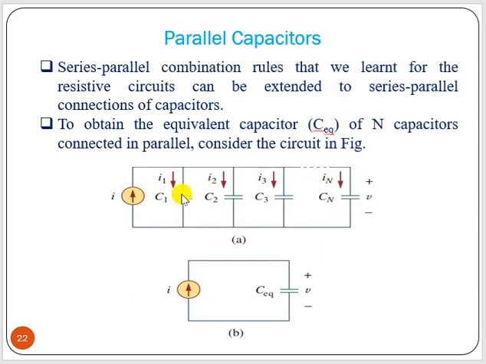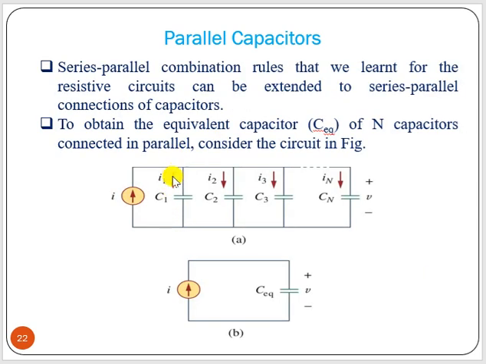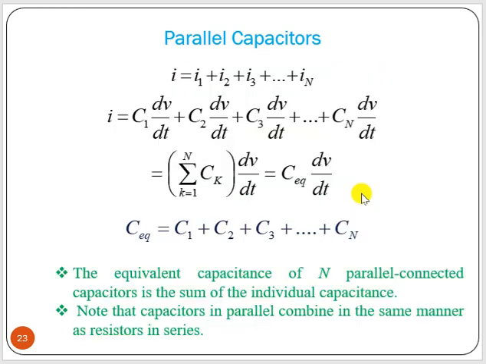That is current division, and the voltage drop will be the same. So I equals C1 dV/dt. Across all the capacitors the voltage is the same because they are in parallel. So C1 dV/dt plus C2 dV/dt, like that we can write. That means dV/dt is a common factor and we have the summation of C from 1 to n. This part we can write as C equivalent. So C equivalent is nothing but the addition of all the capacitances. That means the equivalent capacitance of n parallel connected capacitors is the sum of the individual capacitances.